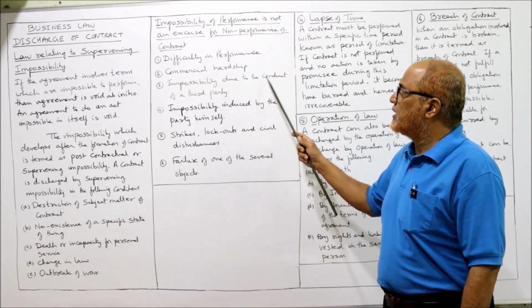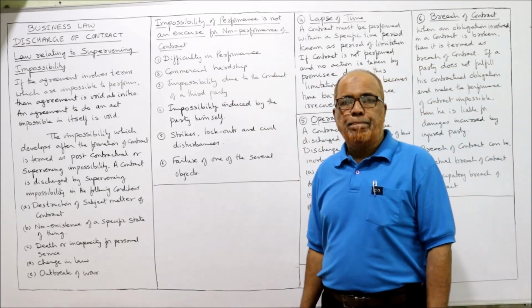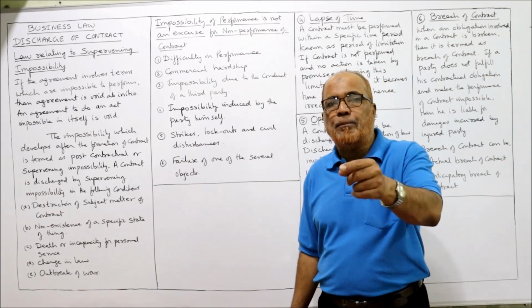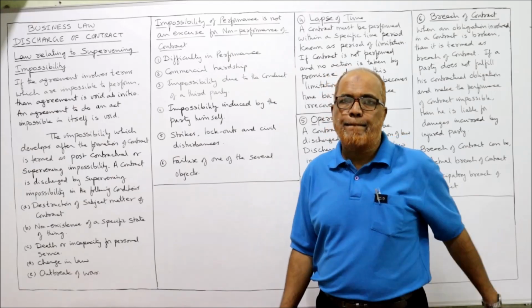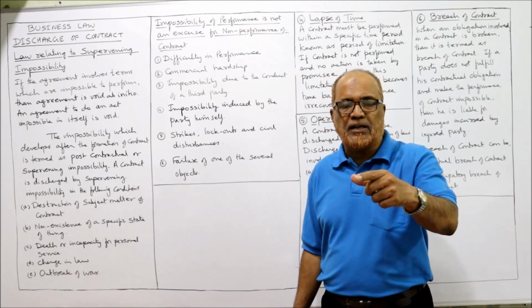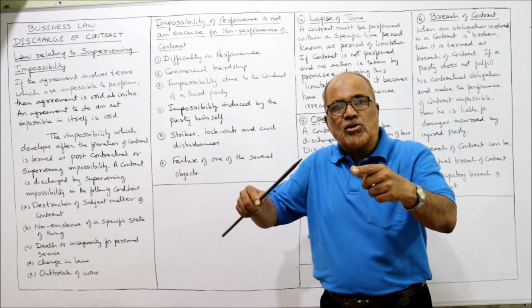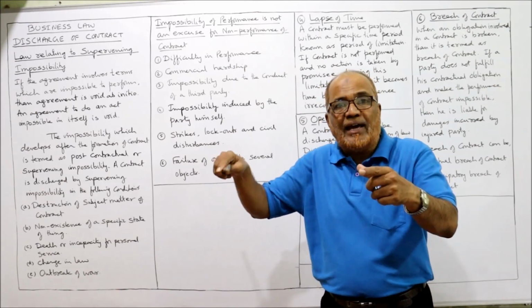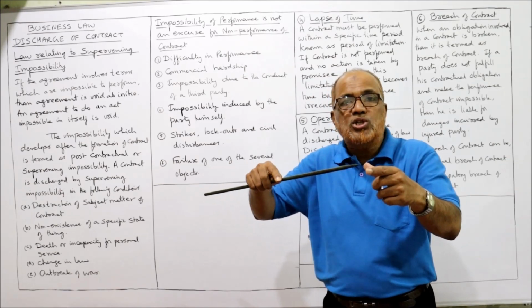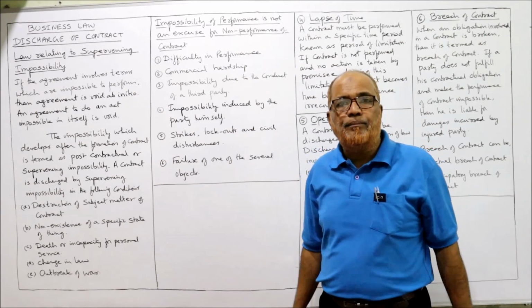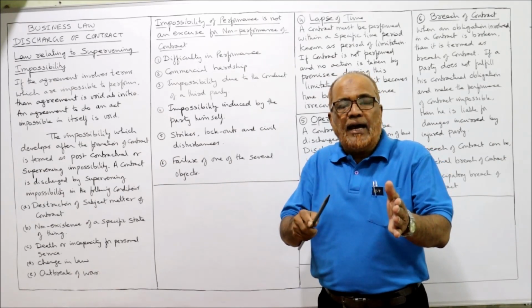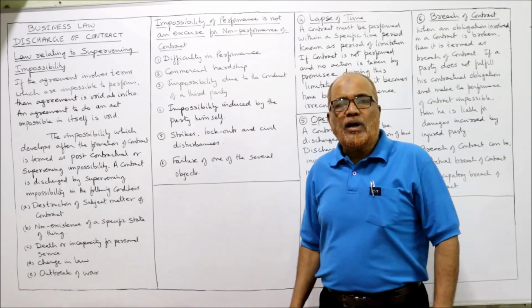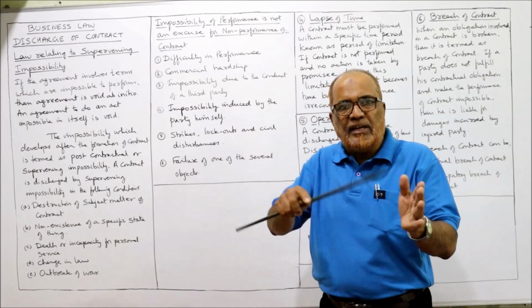Next one, impossibility due to the conduct of a third party. Suppose the contract between two parties depends on the performance of a third party. If the third party fails in the performance, the original contract will not be affected. Example, A enters into a contract with B to construct a building. The construction of the building is the subject matter between A and B.